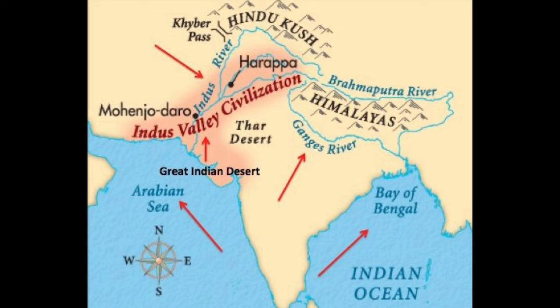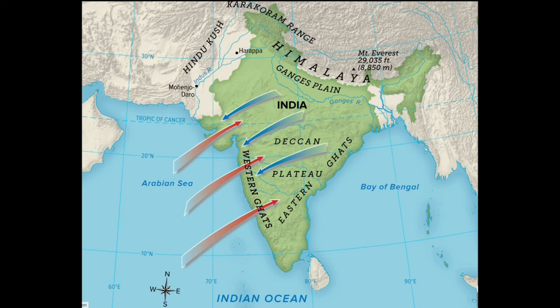India's climate is dominated by monsoons, strong winds that blow across the region at certain times of the year. Look at the map. From October to May, the winter monsoons blow from the northeast, spreading dry air across the country. Then in the middle of June, the winds blow in from the Indian Ocean. The summer monsoon picks up moisture from the ocean. It carries rains that drench the plains and river valleys daily.